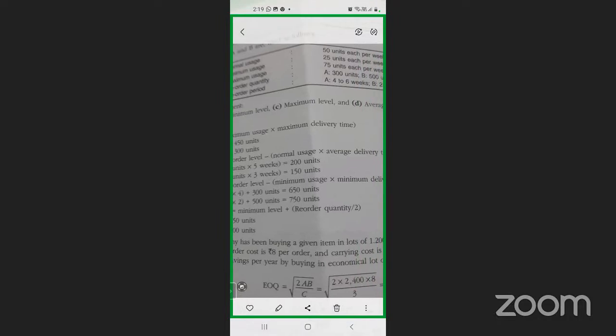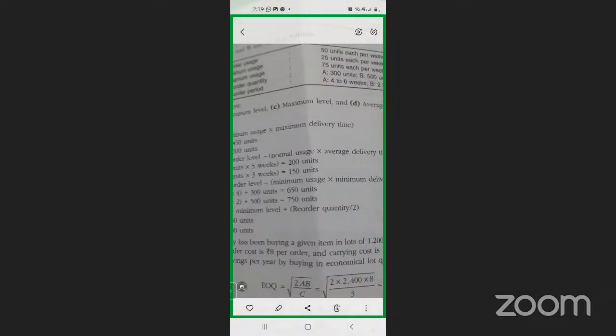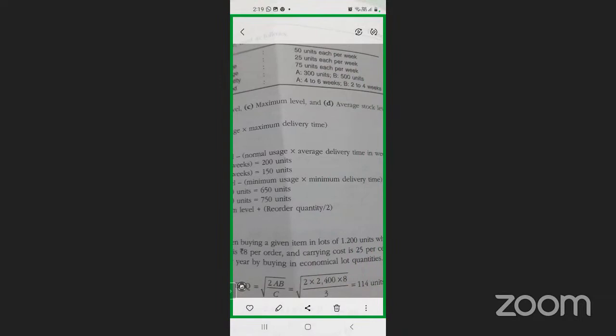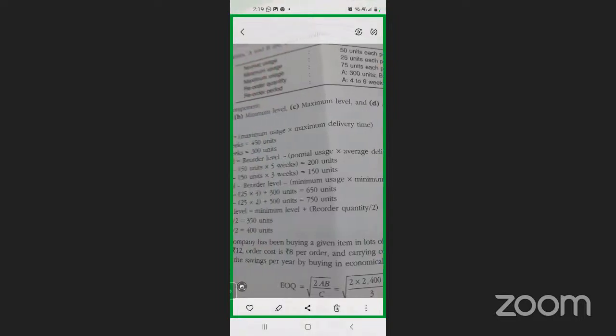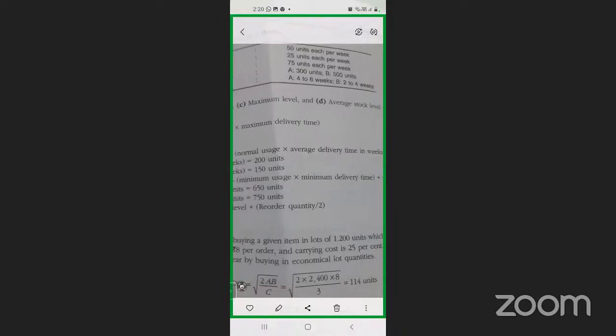For the two components, A and B, they have given us the details of normal usage, minimum, maximum, reorder quantity, and reorder period. So how do we take it? For reorder quantity, they gave us 200 and 500. What will be the normal reorder period? 4 to 6 weeks for A. Normal period is 5, that is 4 plus 6 by 2, 5 weeks. For B it is 2 plus 4, 6 by 2, 3 weeks.